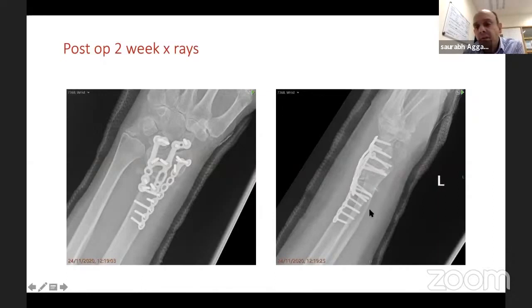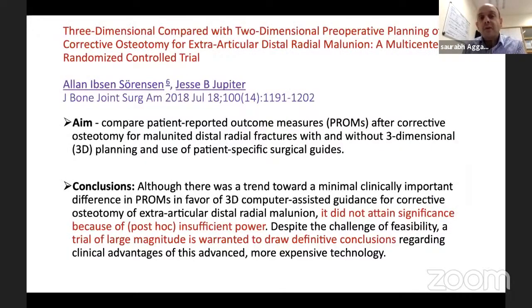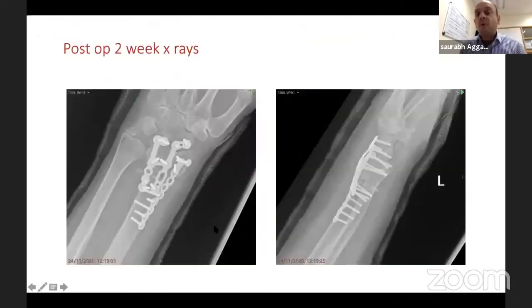The lateral view again tells you none of the screws are prominent. It tells you I've packed the graft in the osteotomy site. It's all nicely packed, and the tilt is restored. So we'll get some final X-rays at 4 months, and hopefully in the next talk I can put them here. So before I go to this slide, importance is now.